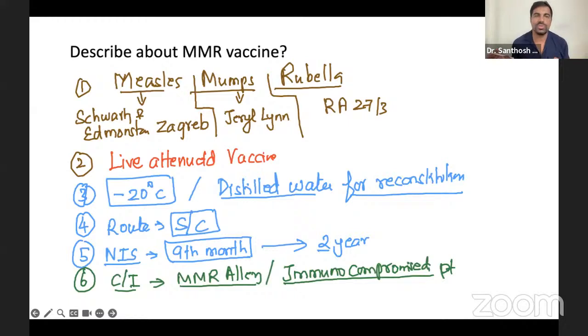This much for the short notes. If they're going to ask you, you can easily write it and score very well. So definitely I'm sure it will be repeated in PSM also, but for now you can remember MMR: 9 months you're going to give. The rest all, subcutaneous, live attenuated, distilled water for reconstitution. So easy. Now next question would be,